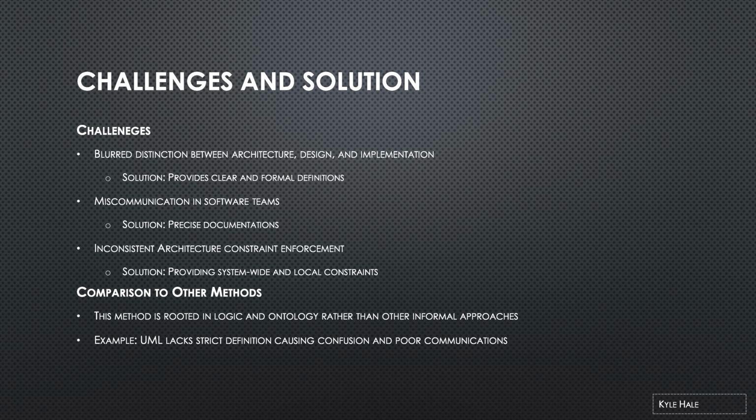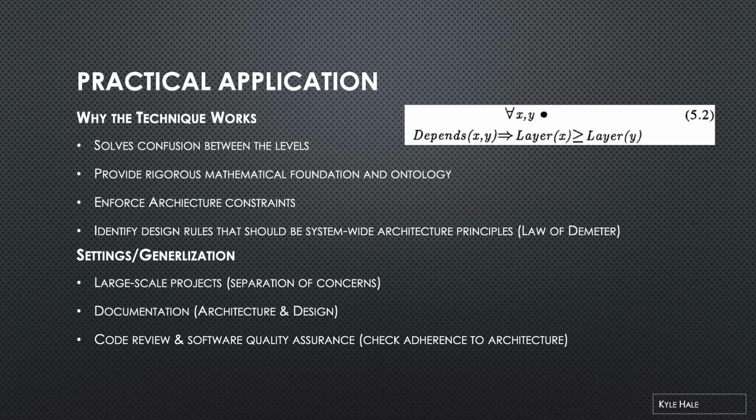How does this compare to other methods? Unlike UML, which lacks strict definitions and causes ambiguity, this thesis is based on formal logic and ontology, ensuring consistency in software structure. It moves beyond informal practices, providing a rigorous framework that software engineers can rely on. Why does this technique work? This technique works as it solves a long-lasting confusion between the different levels. This technique also uses a mathematical foundation.